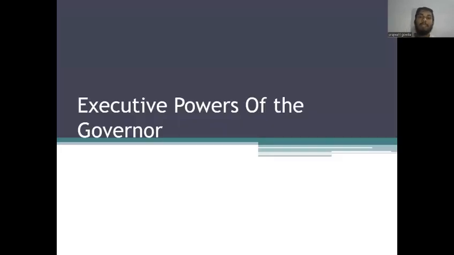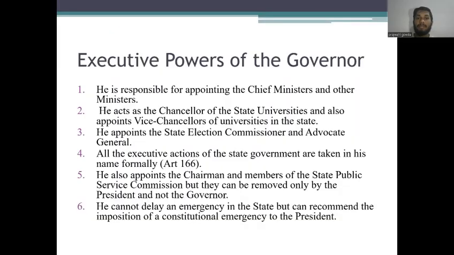Next, executive powers of the governor. Governor has some of the executive powers, which are: he is responsible for appointing the chief minister and other ministers. He acts as a chancellor of the state universities and also appoints vice chancellors of universities in the state. He appoints the state election commissioner and advocate general. All the executive actions of the state government are taken in his name formally.